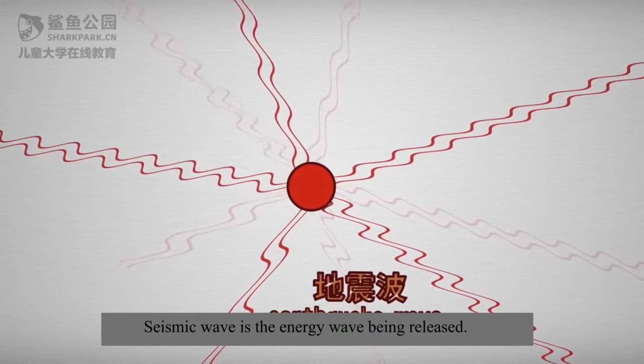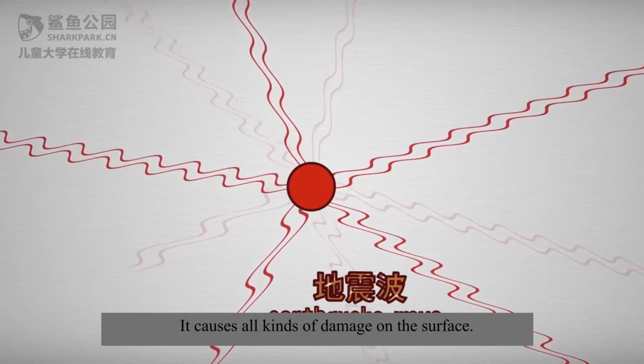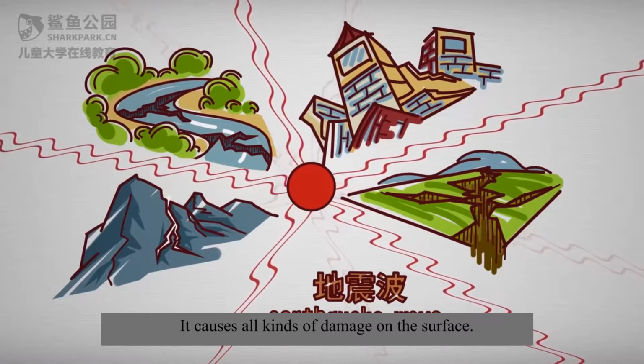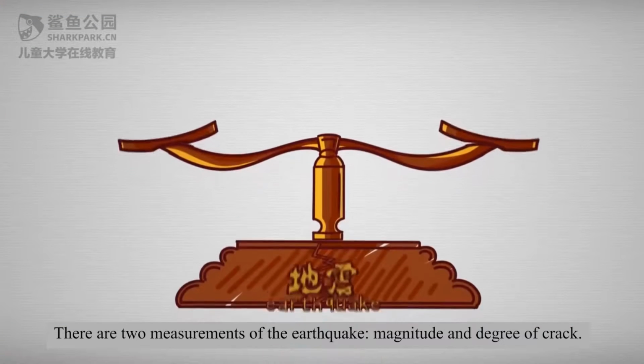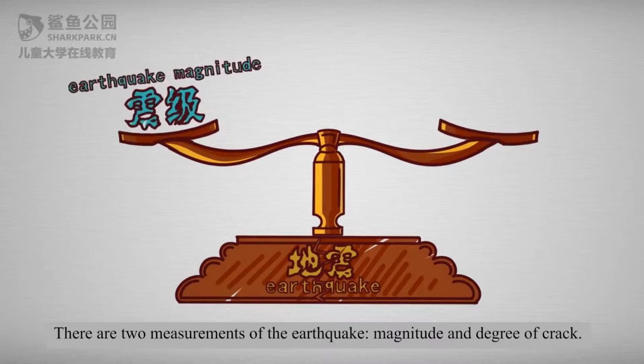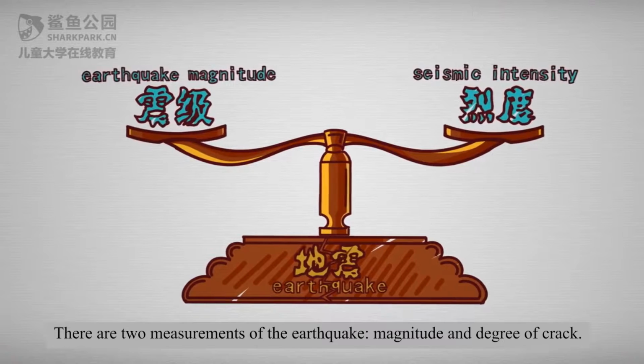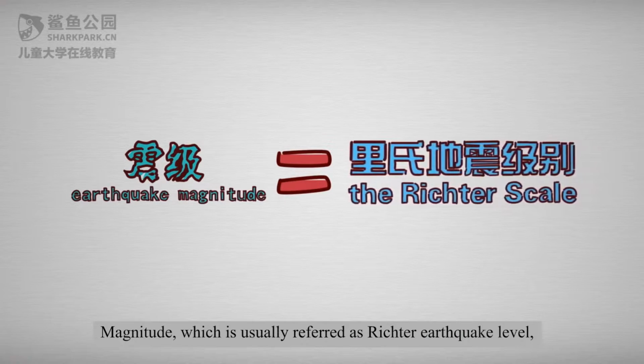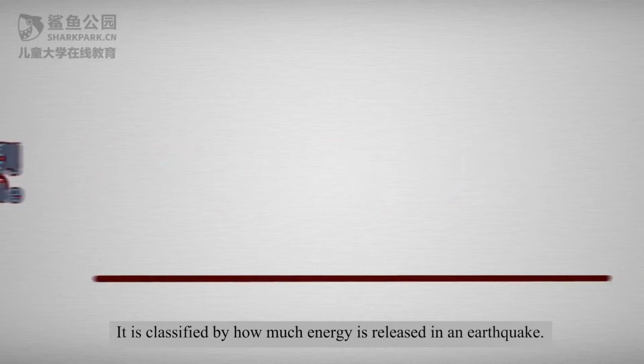Seismic wave is the energy wave being released. It causes all kinds of damage on the surface. There are two measurements of the earthquake: magnitude and degree of intensity. Magnitude is usually referred to as the Richter earthquake level.